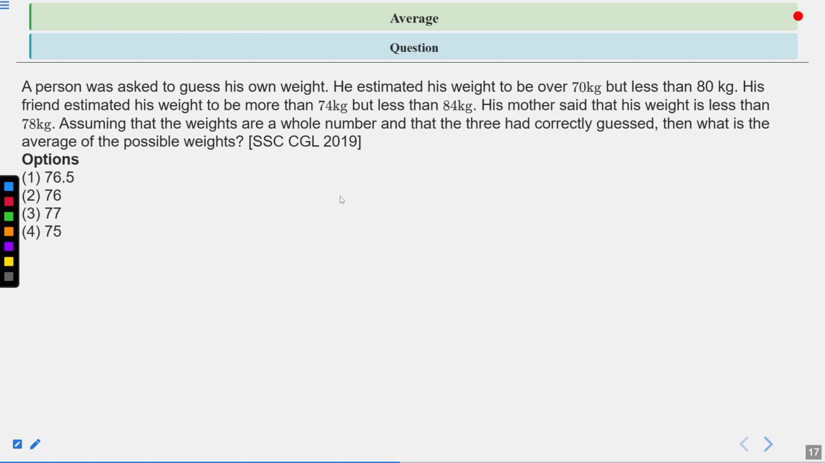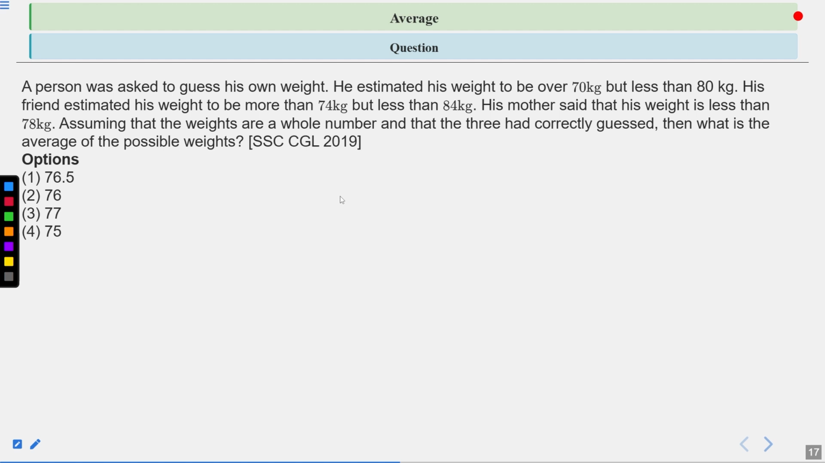A person was asked to guess his own weight. He estimated his weight to be over 70 kg but less than 80 kg. His friend estimated his weight to be more than 74 kg but less than 84 kg. His mother said that his weight is less than 78 kg.